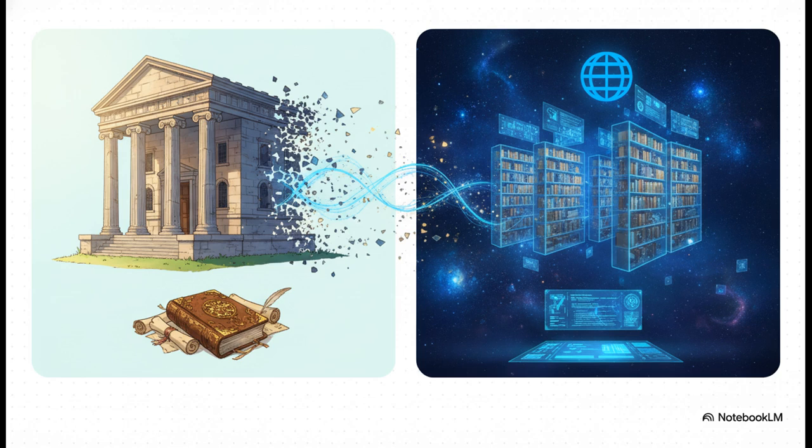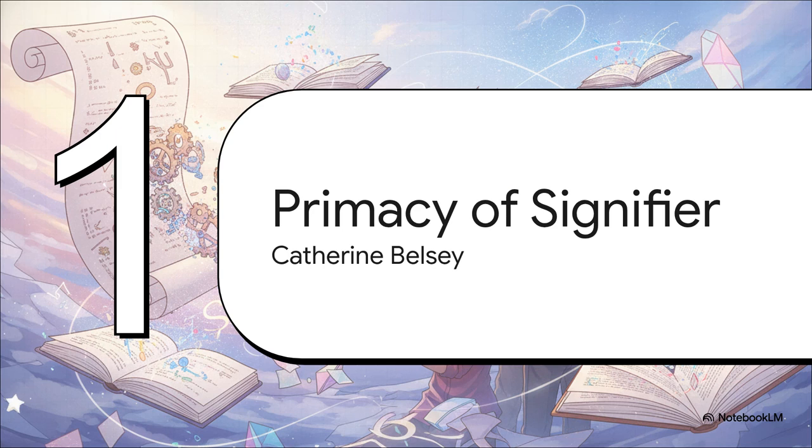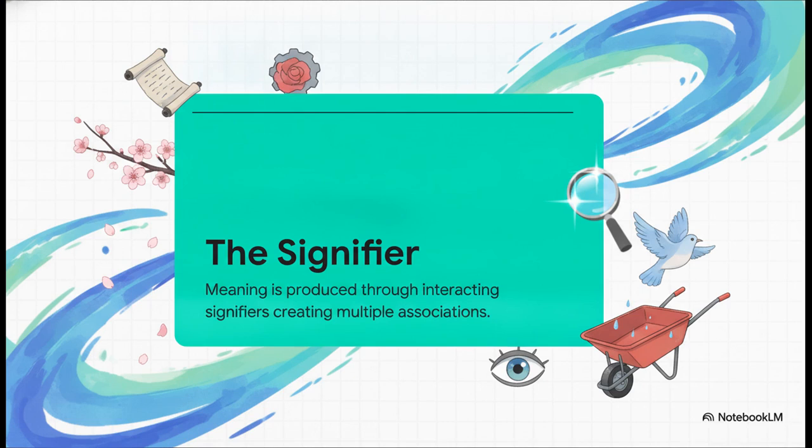Ultimately, the poem just ends up deconstructing its own message, basically proving that while digital systems might store the data, human interpretation is what actually gives it meaning. On to Section 4, The Primacy of the Signifier, a concept by Catherine Belsey. We've officially cracked the first case.